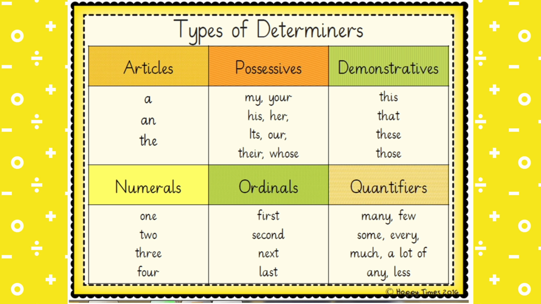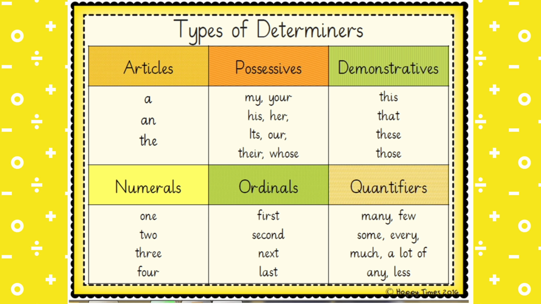That and those show distance from the speaker. Can you see that picture clearly? Those boxes are very heavy. Then, quantitative determiners. They refer to the mass or quantity of things. For example, there is some water in the glass. He had donated all his wealth.